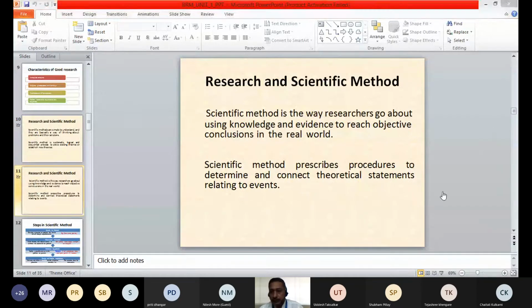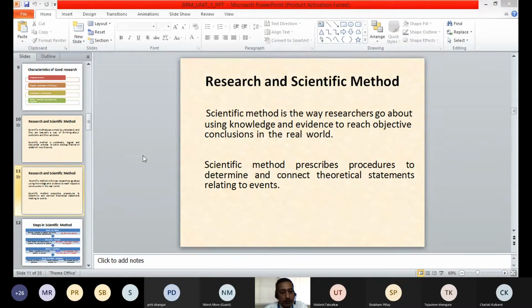Further, scientific method is a way for the researcher to go about using knowledge and evidence to reach objective conclusions in the real world. In the real world, when we are conducting any business, we may have to face different problems, and to solve those problems, the scientific methodology of research which we use can help us to get into some fruitful conclusions to solve those problems.